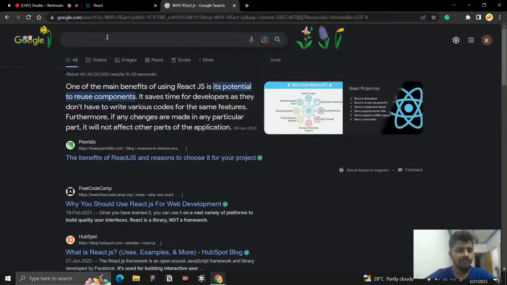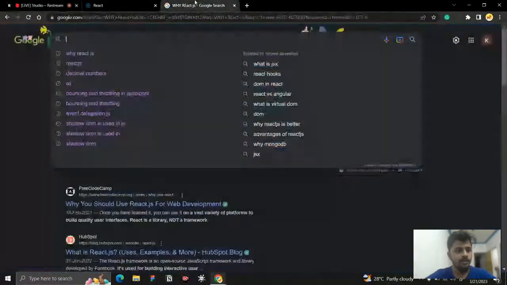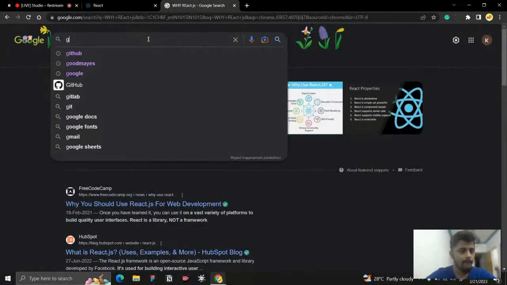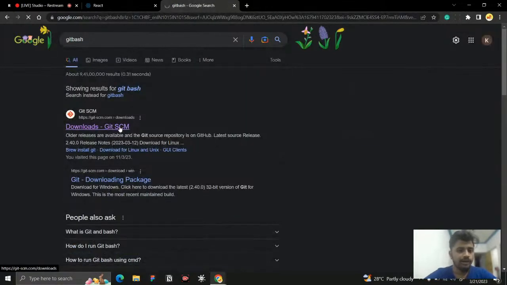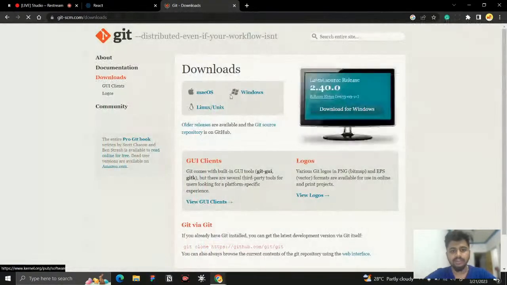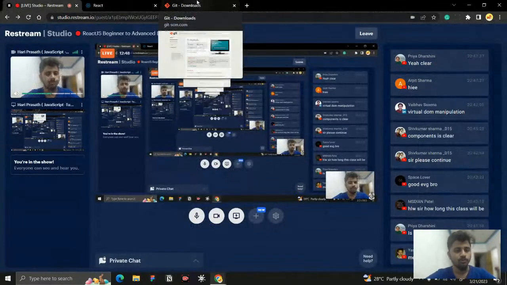Before that, I will tell you the prerequisites that you need to download before getting into our code. The first thing you need to download is Git Bash. Whether you are using Mac or Windows or anything like that, just use this Git Bash. Git Bash is nothing but a terminal where we can write terminal commands and work with it.